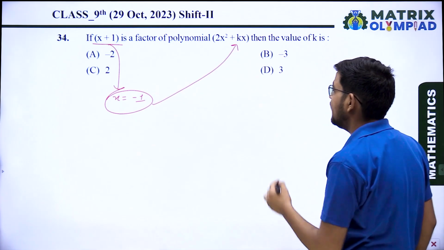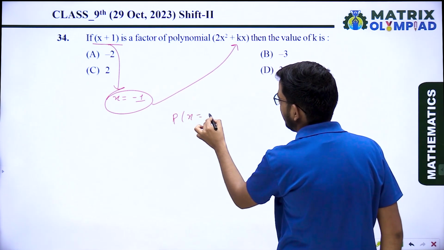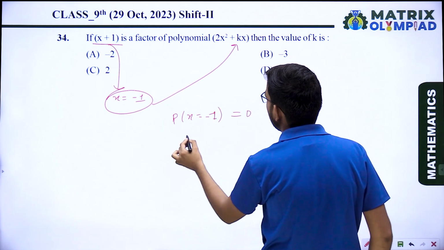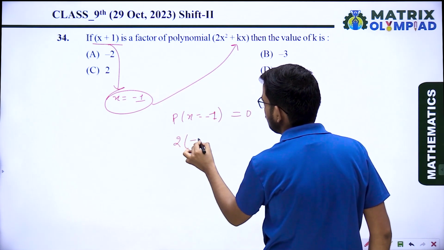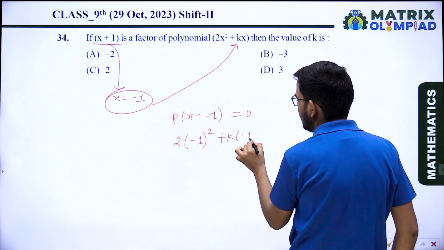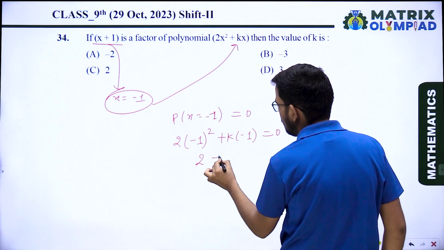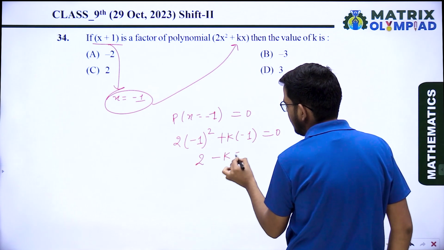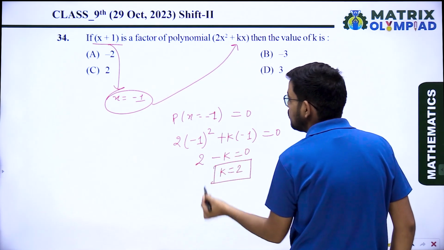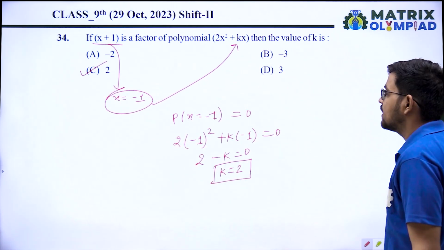It means, for p(x), put x equal to minus 1 and the polynomial will be 0. So twice of minus 1 square plus k into minus 1 equals 0. Here you are getting 2 minus k equal 0. So from here the value of k is 2. Option C is the correct answer.